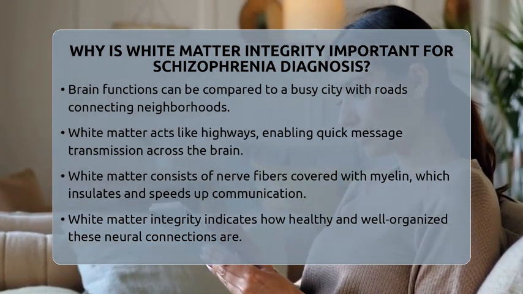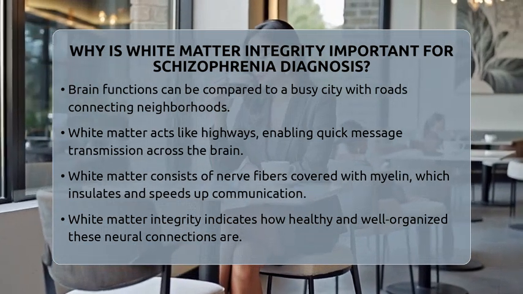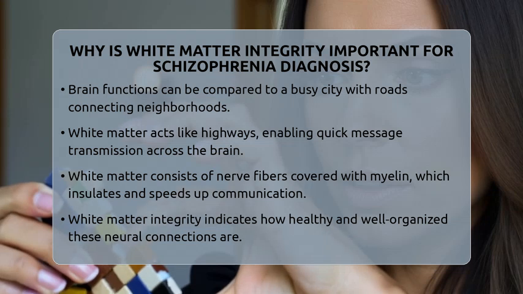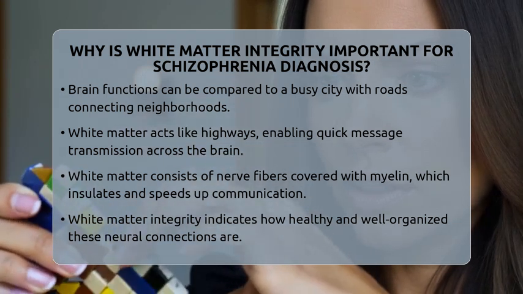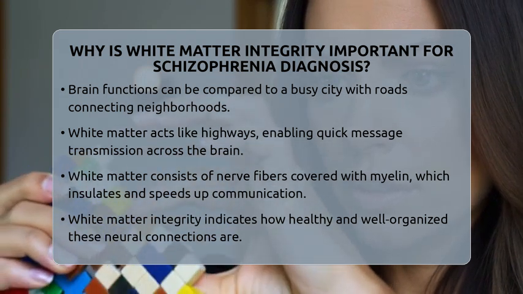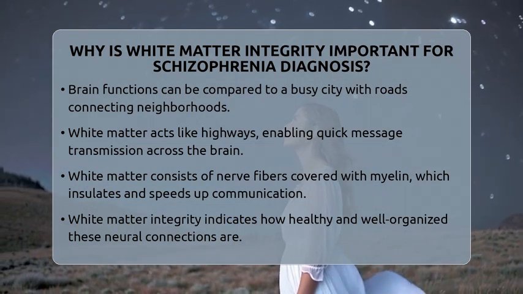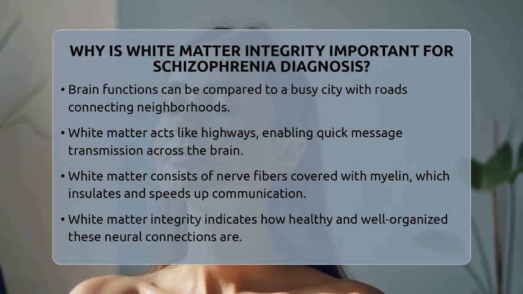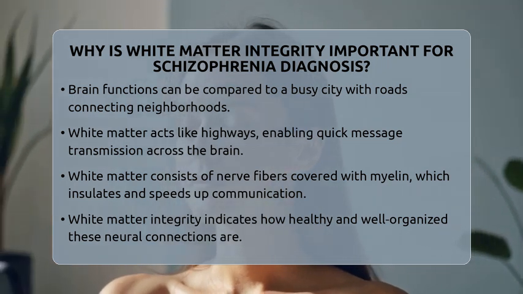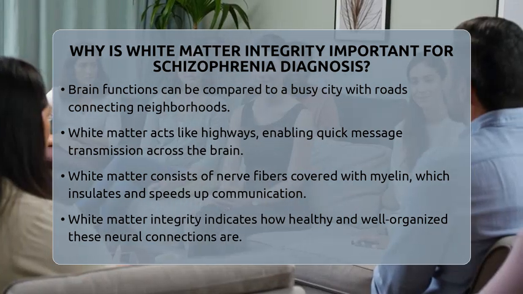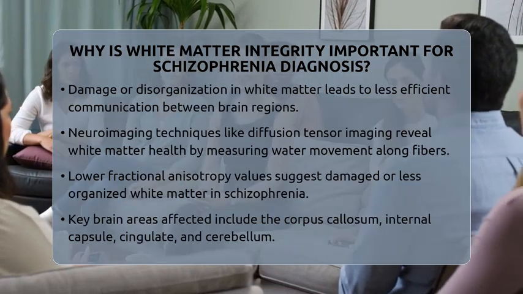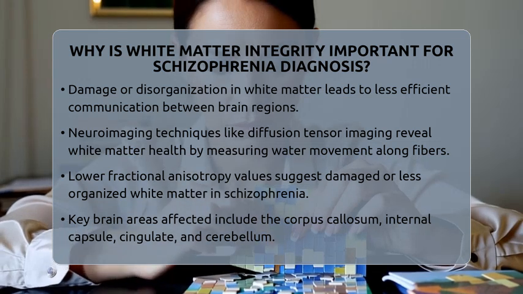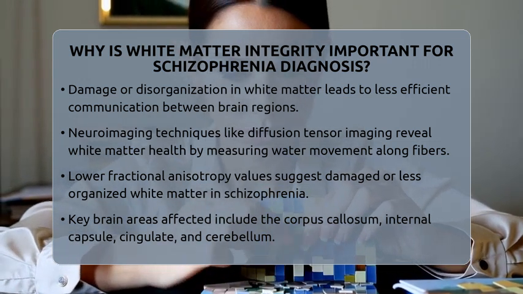White matter in the brain is made up of nerve fibers covered with myelin, a fatty substance that insulates these fibers. This insulation helps messages travel faster and more accurately between different parts of the brain. White matter integrity refers to how healthy and well-organized these connections are. If the white matter is damaged or less organized, communication between brain regions becomes less efficient. In people with schizophrenia, research shows that white matter often doesn't function normally.